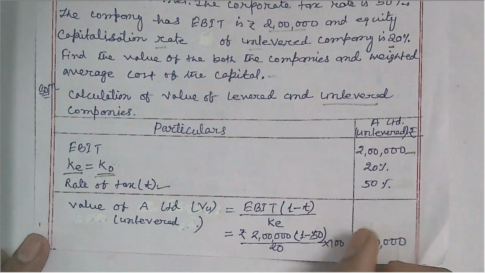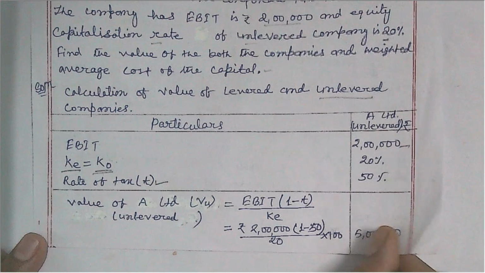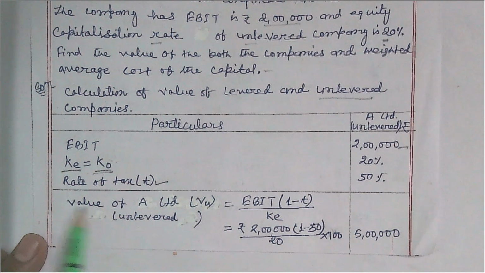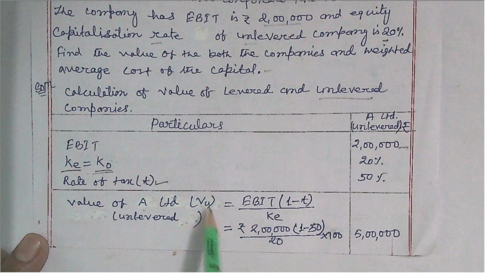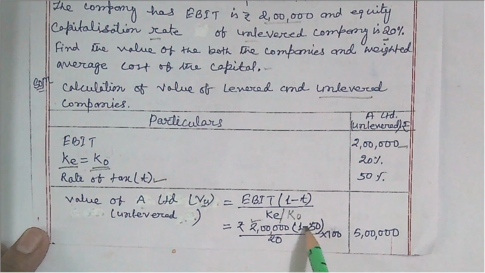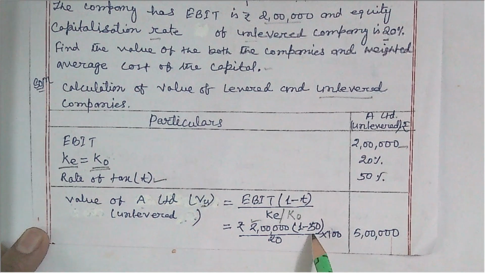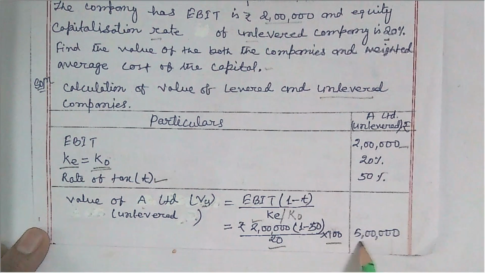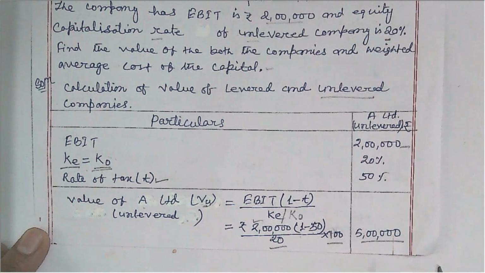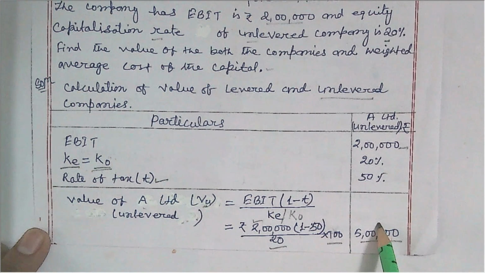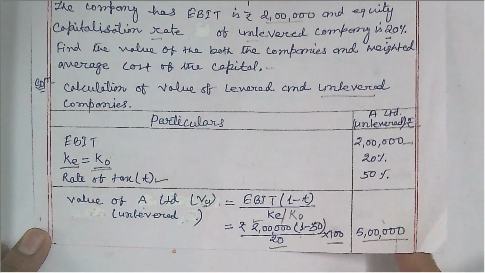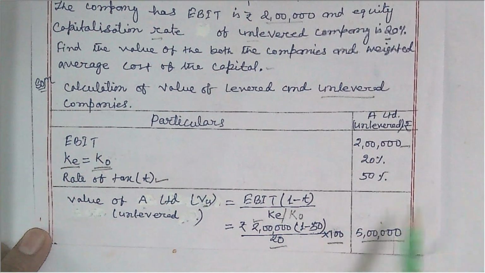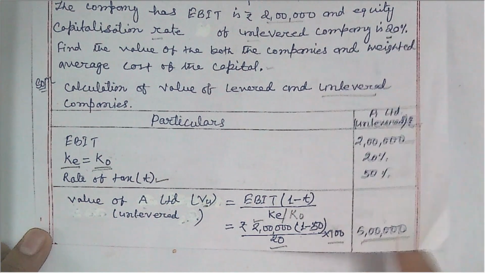Then we use the NOI approach model for calculating the value of the firm. So the value of A Limited is rupees 2 lakh into 1 minus 0.5 divided by 20 multiplied by 100. So the total value of the unlevered firm is 5 lakh. This represents the total value of equity share as well as the value of the firm, because this is an unlevered firm and it is not using any debt financing in its capital structure. So the whole value represents the market value of equity share.